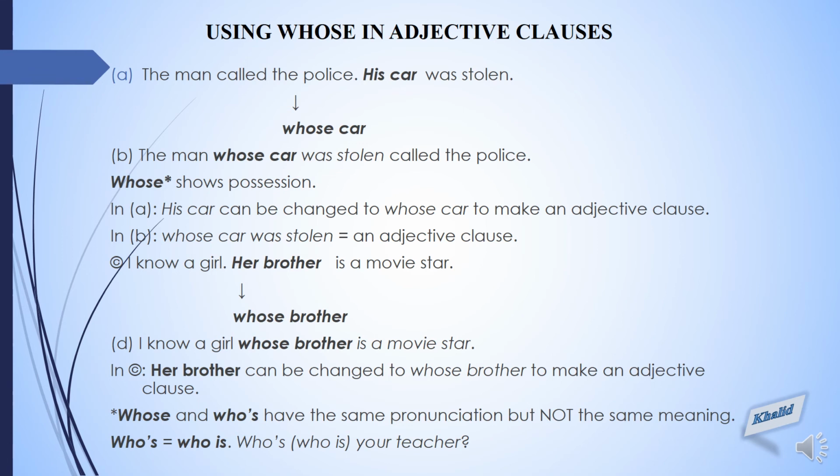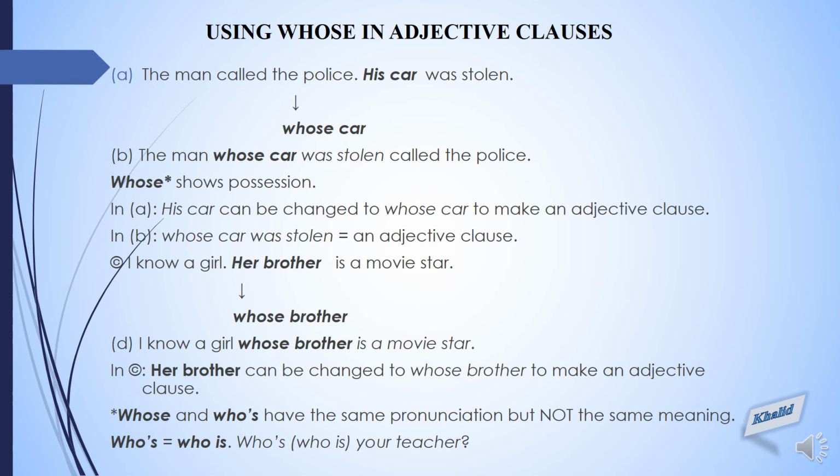So the man is a noun, and according to the rule, right after the noun, we are going to write an adjective clause. So it will start with the word whose and it will end at stolen. So the adjective clause whose car was stolen is qualifying the noun, that is man. Coming to the next example. I know a girl.